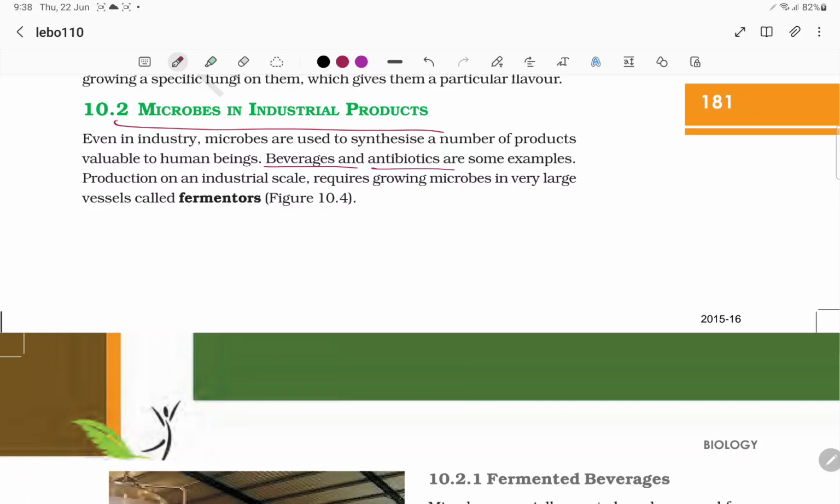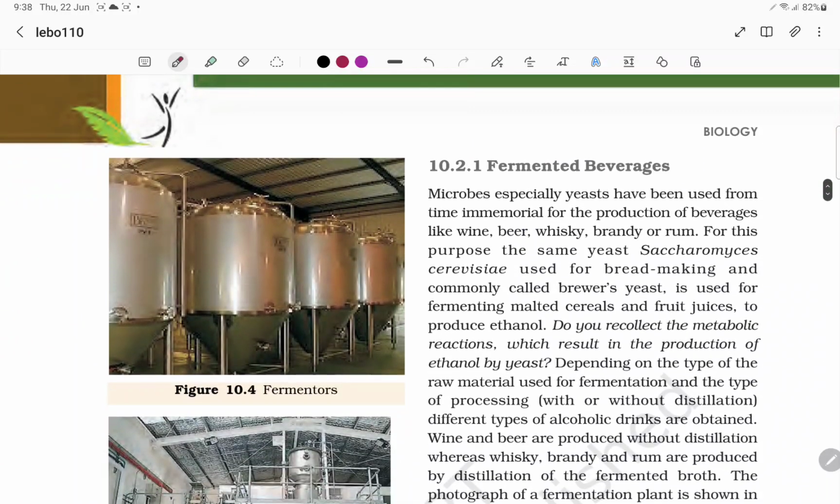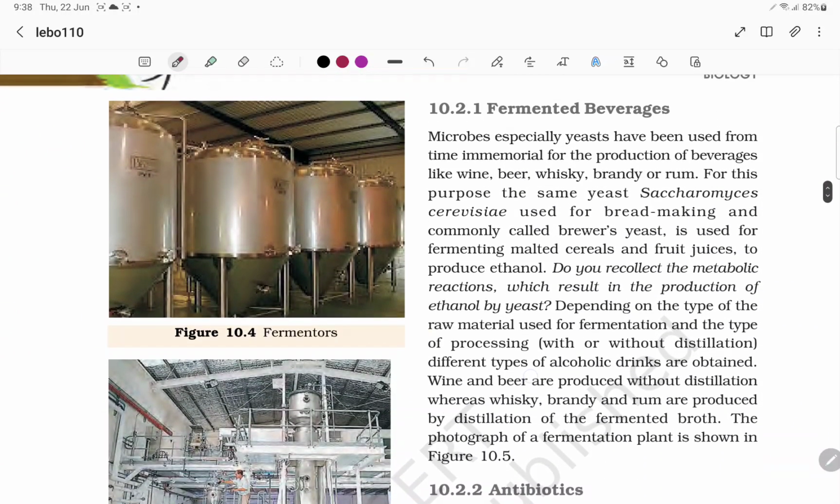A large number of microbes are in the vessels. We call them fermenters. These are the fermenters. And mainly, used in bread making and commonly called brewer's yeast. It is used for fermenting malt, cereals and fruit juices. So wine and beer will be produced without distillation.